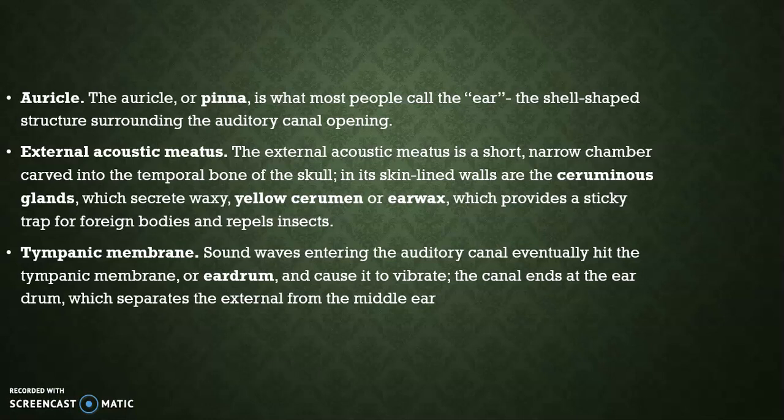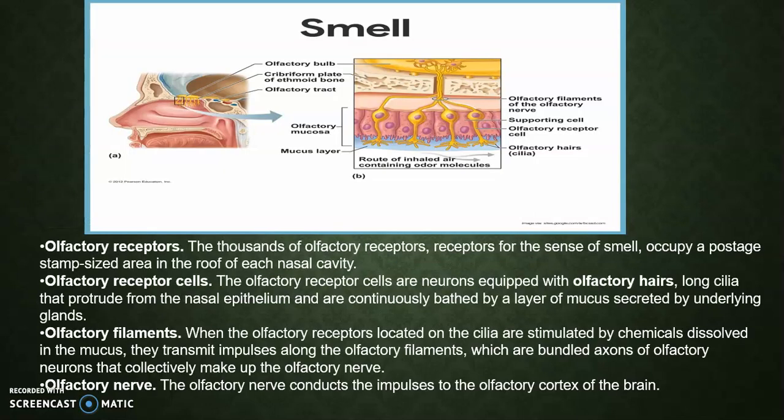External acoustic meatus. The external acoustic meatus is a short, narrow chamber carved into the temporal bone of the skull. In its skin-lined walls are the ceruminous glands, which secrete waxy yellow cerumen or earwax, which provides a sticky trap for foreign bodies and repels insects. Tympanic membrane. Sound waves entering the auditory canal eventually hit the tympanic membrane or eardrum and cause it to vibrate. The canal ends at the eardrum, which separates the external from the middle ear.